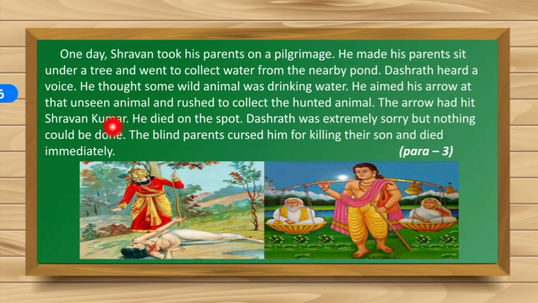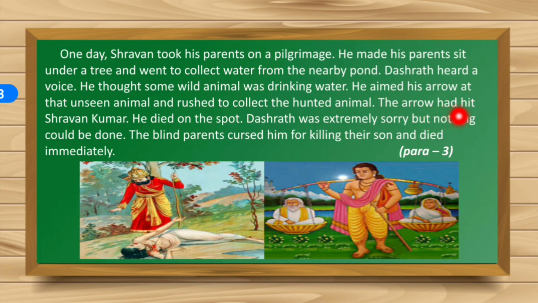So he aimed his arrow at that unseen animal. Yes, because he had not seen the animal actually. So that's why it is written unseen. And rushed and quickly went to collect the hunted animal. Because he was a good archer, he thought that the arrow would have hit the right animal. So he quickly went to collect the hunted animal.